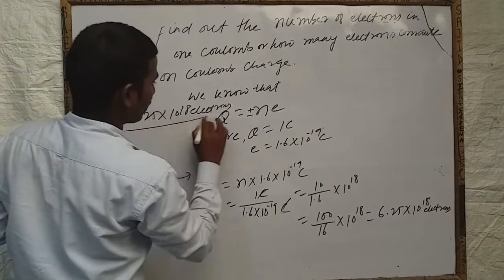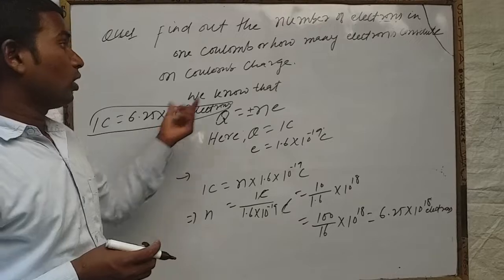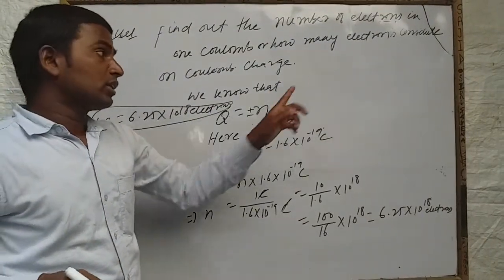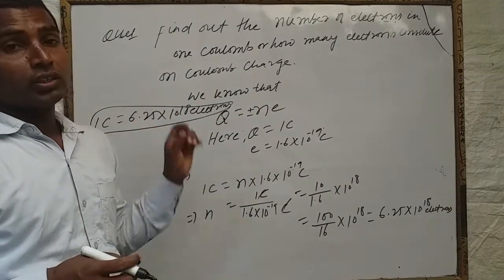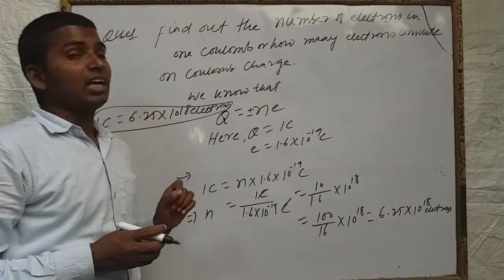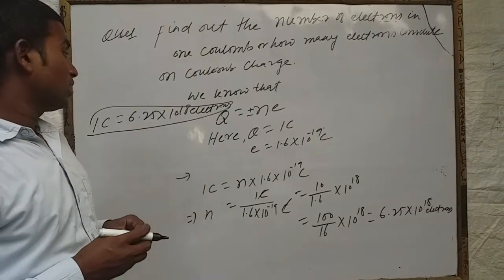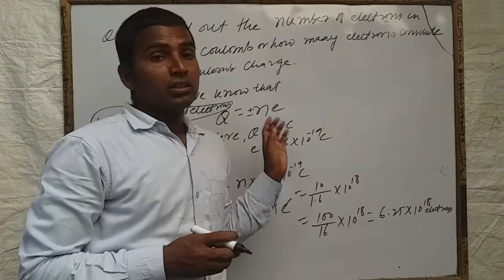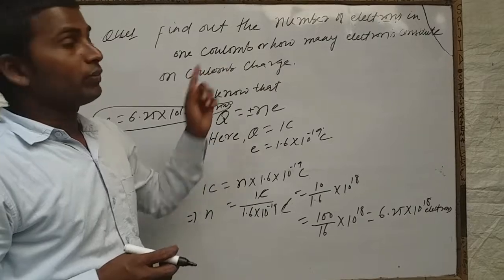Okay, so very important. It may be asked in 1 mark or 2 marks. If it is asked in board exam in 1 mark, then the question will be only how many electrons constitute 1 coulomb charge. Then you should simply give 6.25 into 10 to the power 18 electrons constitute 1 coulomb charge. Or you can say 6.25 into 10 to the power 18 electrons are always equivalent to 1 coulomb charge. Okay, so it is very important.